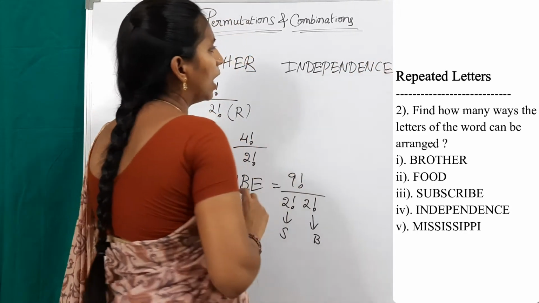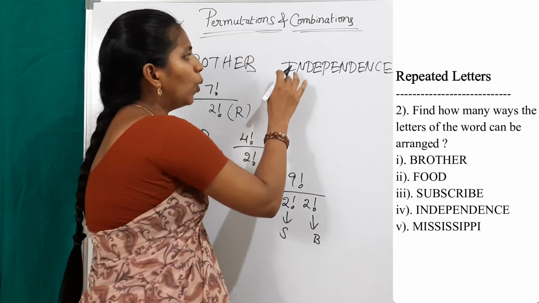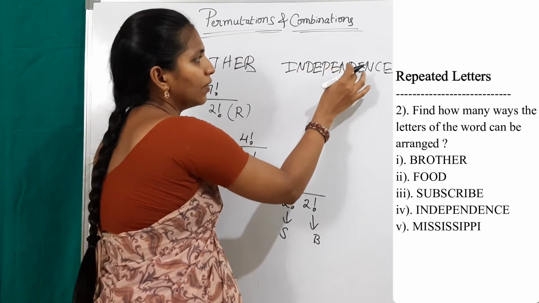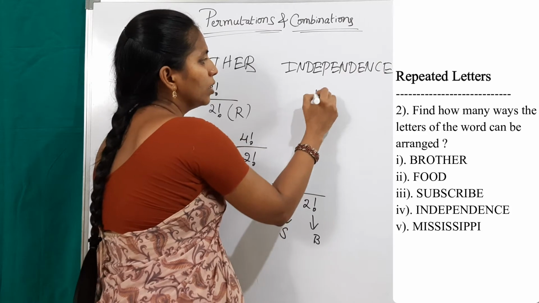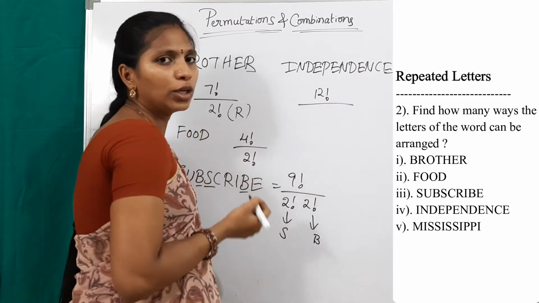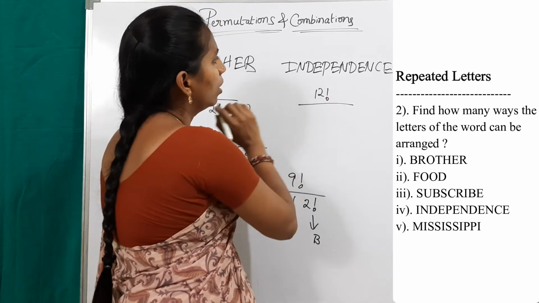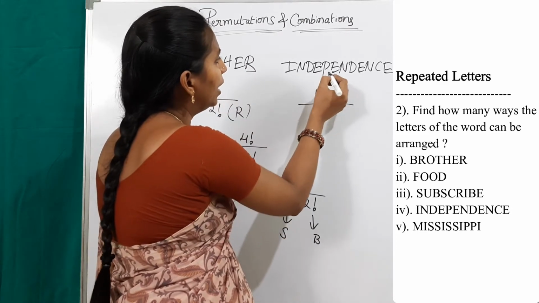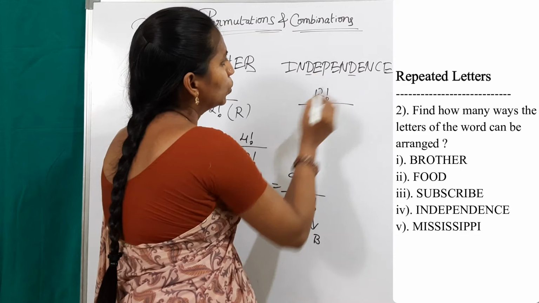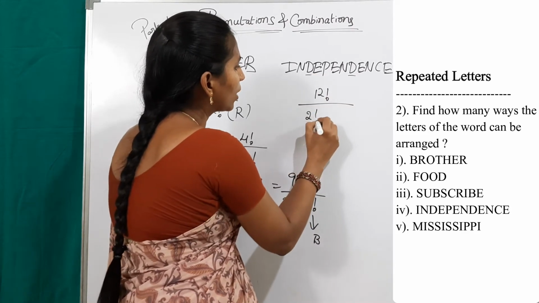INDEPENDENCE. How many letters are present here? 1, 2, 3, 4, 5, 6, 7, 8, 9, 10, 11, 12. Simply write 12 factorial in the numerator and check for repeated letters. Repeated letters: D is repeated 2 times, so 2 factorial.